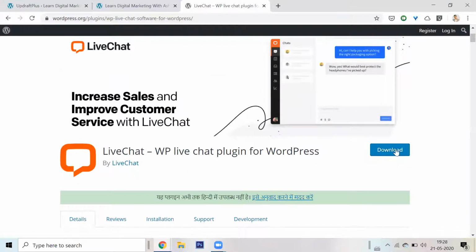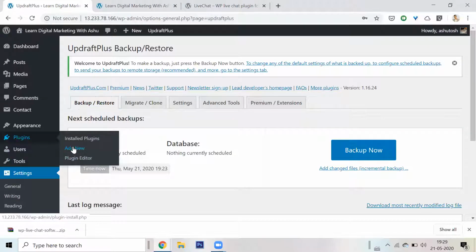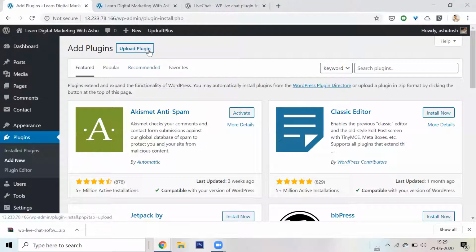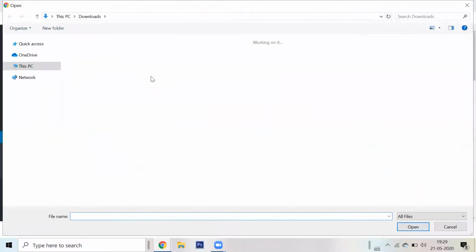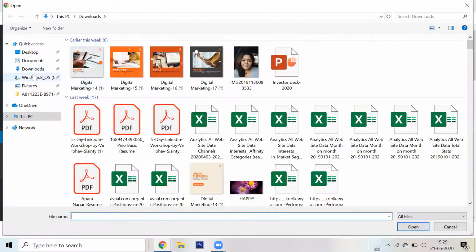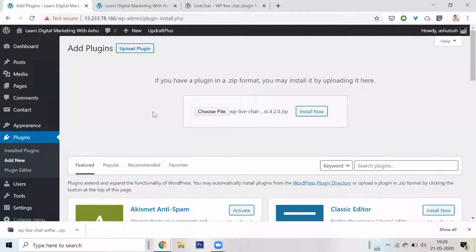So another way of installing a plugin is I can download this plugin. All right, let's try it right now. It's downloading here. It will download as a zip file, not as a normal file. So let's install this plugin, and let's install so many plugins that my website crashes and then we have to restore it. Let's go to plugins, add new, upload plugin because I have a downloaded plugin. Choose file. Where is my plugin? It should be in my download folder. Okay, here it is. Look, live chat for WP. I'll click on install now.